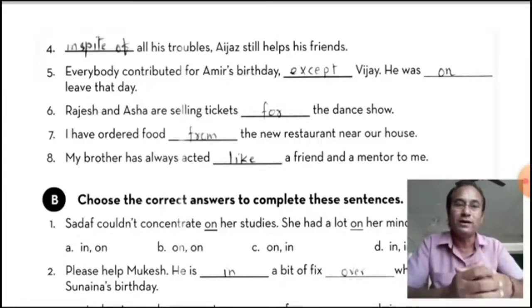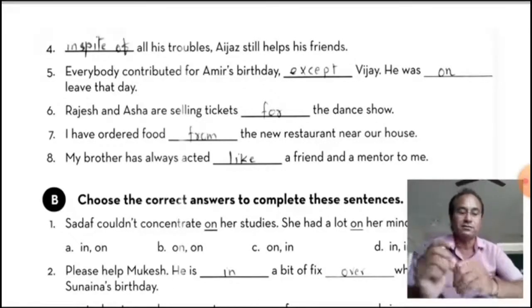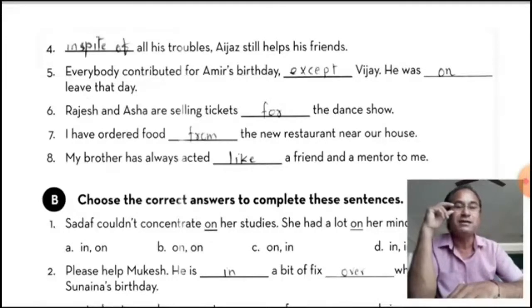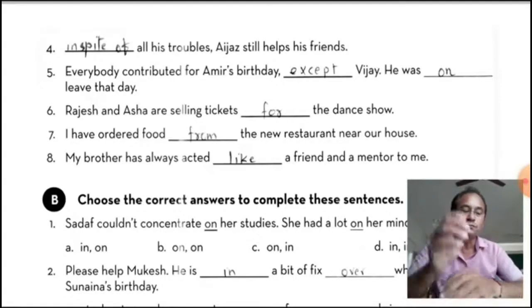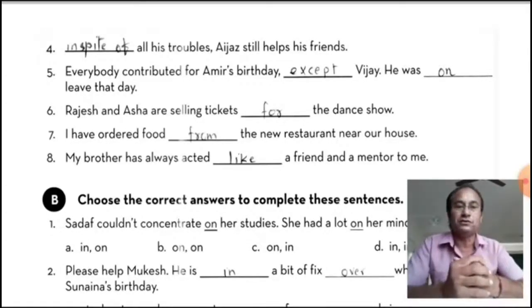My brother has always acted like a friend and mentor to me. It means a comparison of friend and mentor. So "as" and "like" are used for comparisons. Now let's see B.